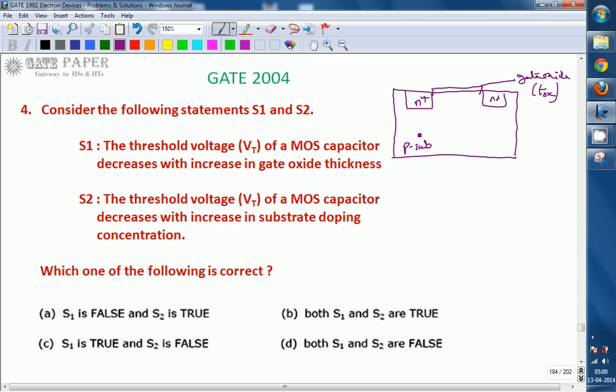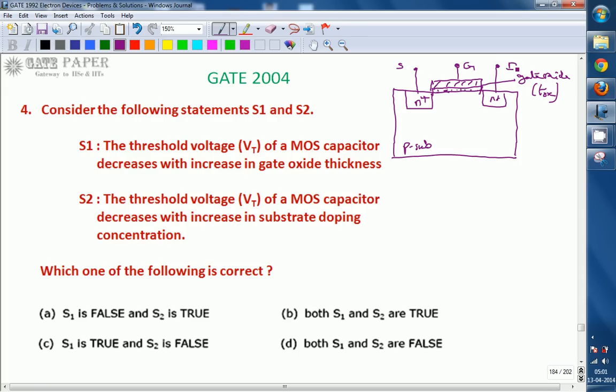Above that we have a polysilicon material, which acts as the gate, and the gate oxide is a thin oxide which acts as dielectric. One N plus region will act as source, the other will act as drain. This is a simple MOS capacitor fabrication.